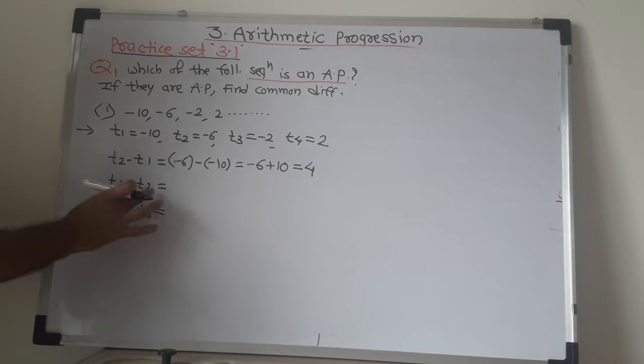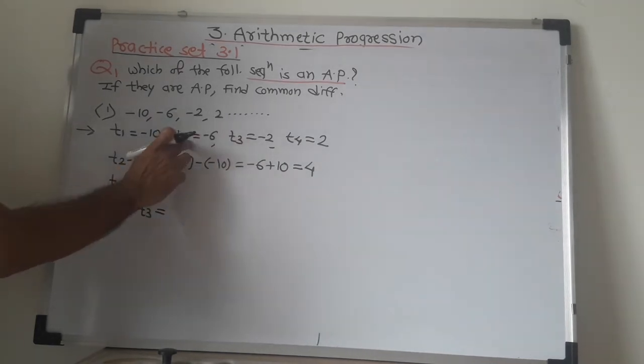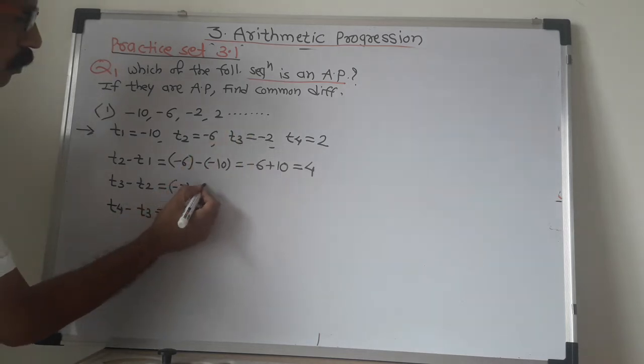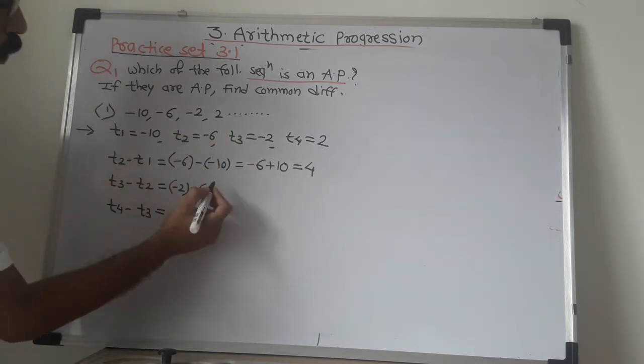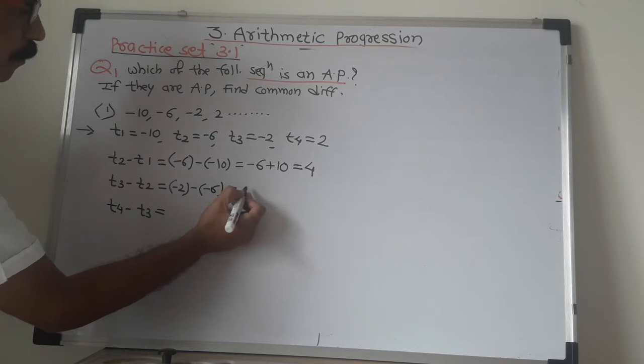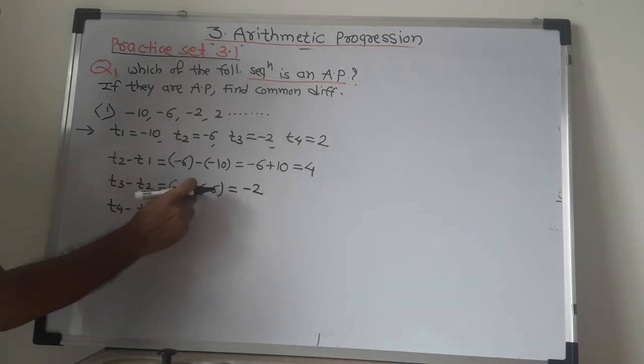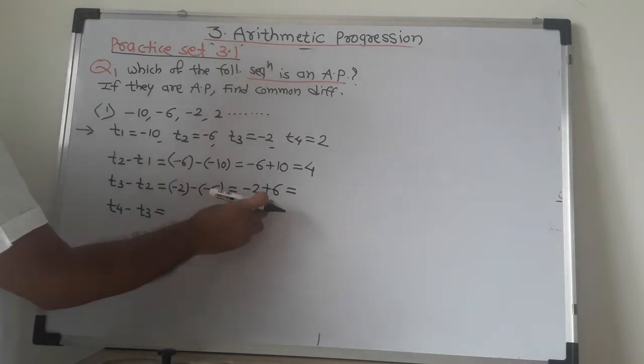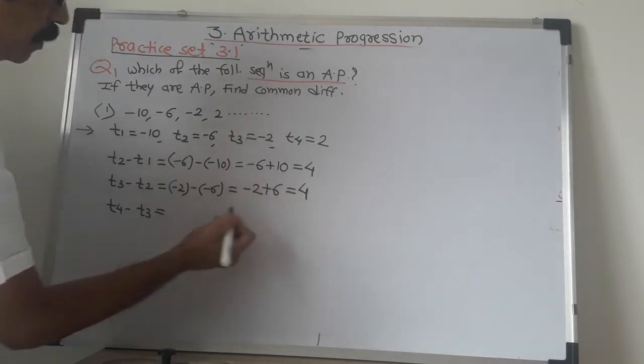Then calculate T3 minus T2. T3 is minus 2 minus T2. T2 is minus 6. Minus 2 as it is, minus into minus, plus 6. Here opposite sign, do subtraction, sign of the greater.